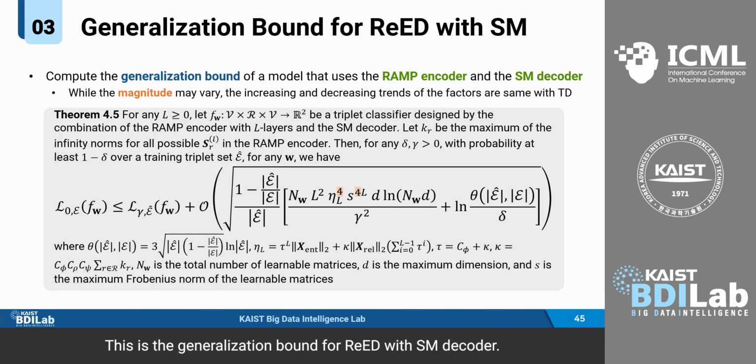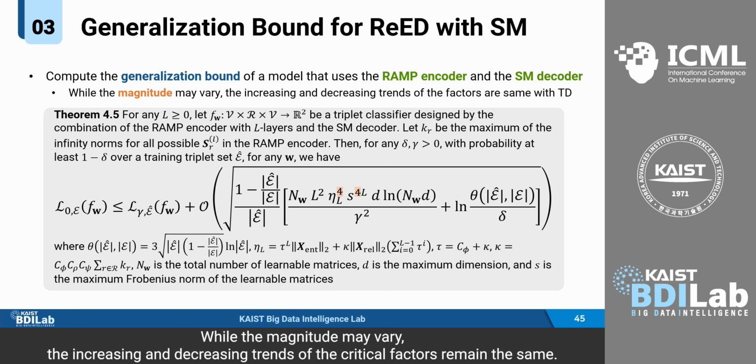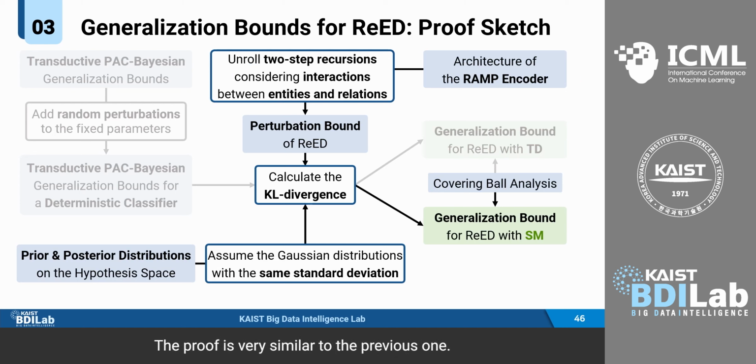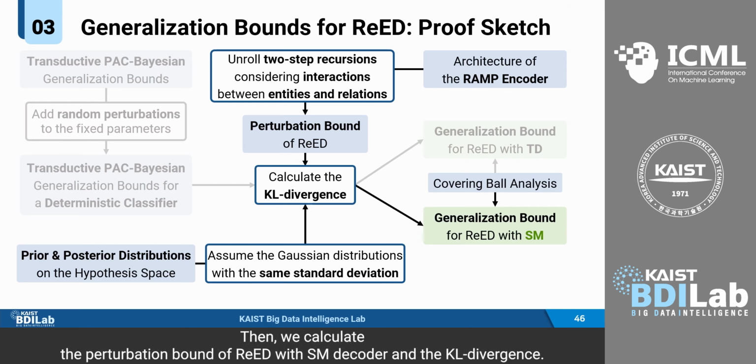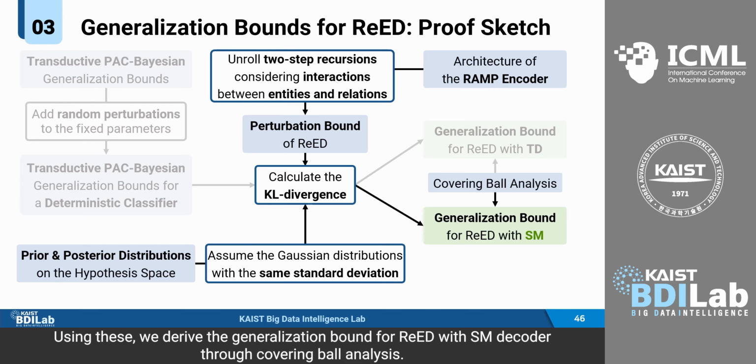This is the generalization bound for READ with SM decoder. While the magnitude may vary, the increasing and decreasing trends of the critical factors remain the same. The proof is very similar to the previous one. We assume that the prior and posterior distributions are Gaussian distributions with the same standard deviation. Then we calculate the perturbation bound of READ with SM decoder and the KL divergence. Using these, we derive the generalization bound for READ with SM decoder through covering ball analysis.